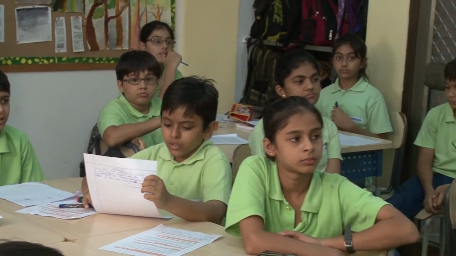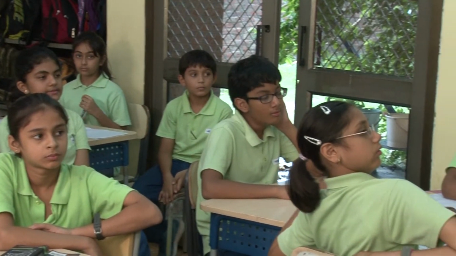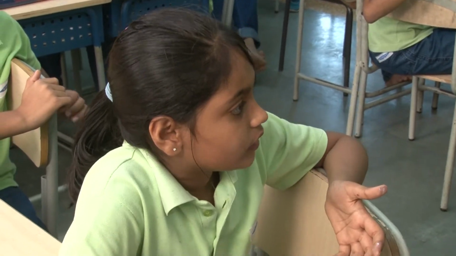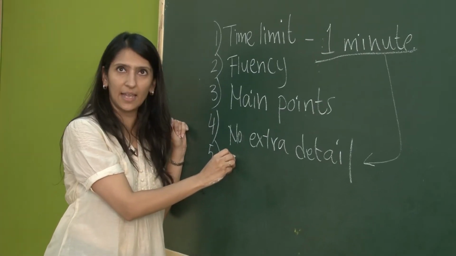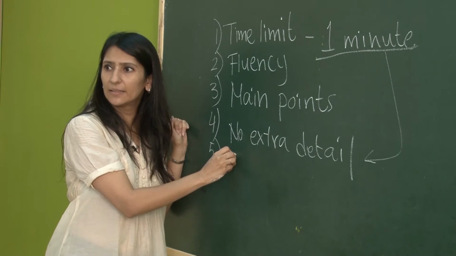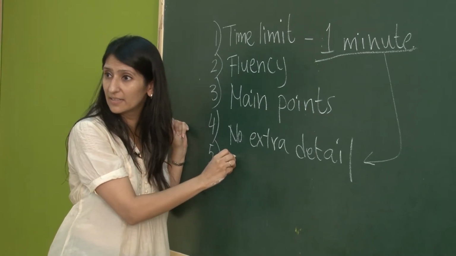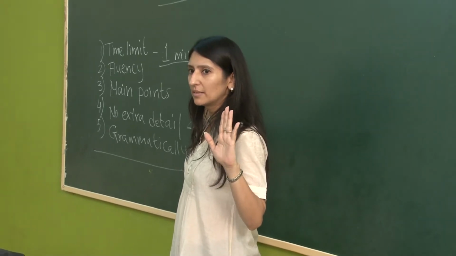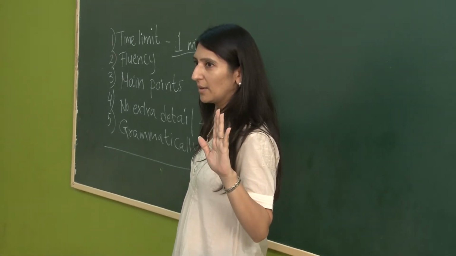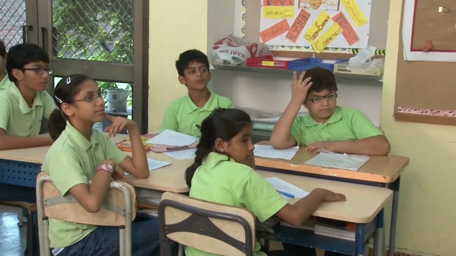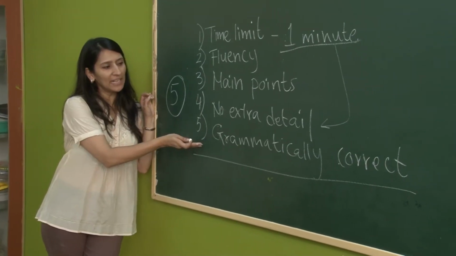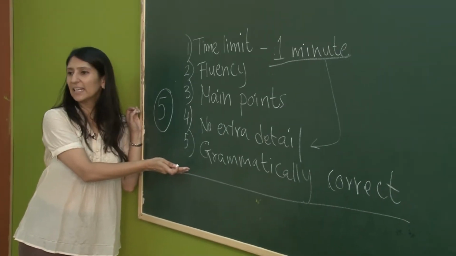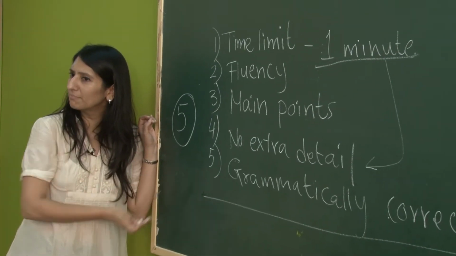No extra details. We need to see the sentence and correct it. Is it grammatically correct? How do we score? If they go over a minute, minus 5. So they lose this point. If there are too many details, minus 1. If it's grammatically incorrect, you lose a point.